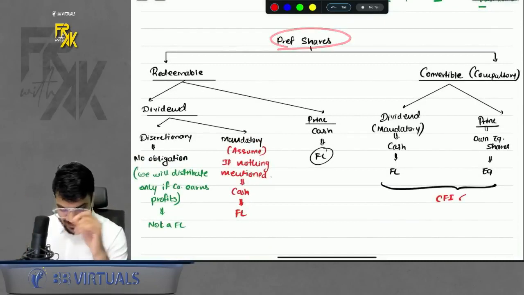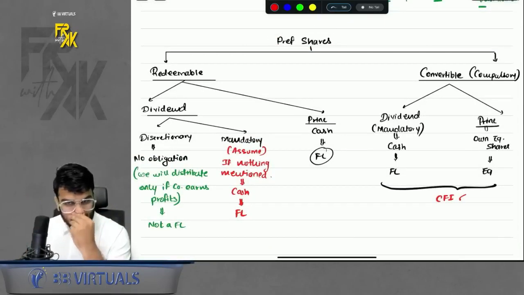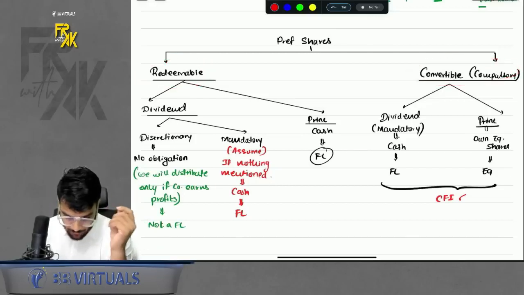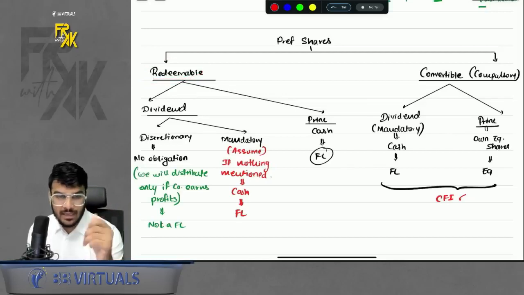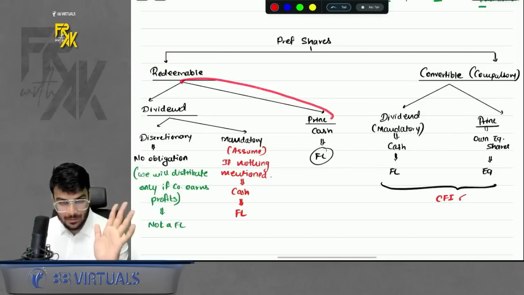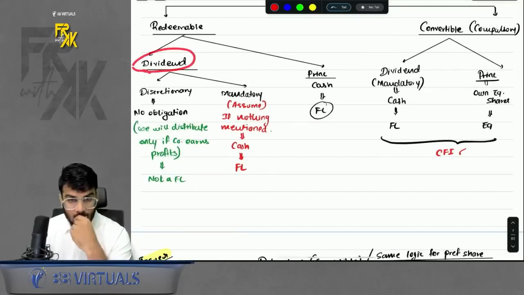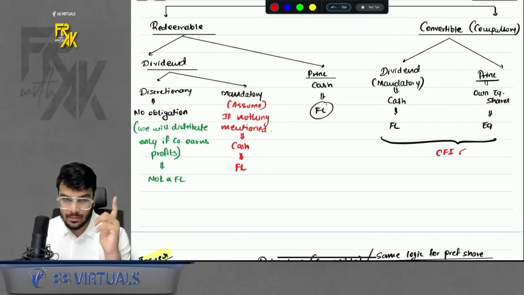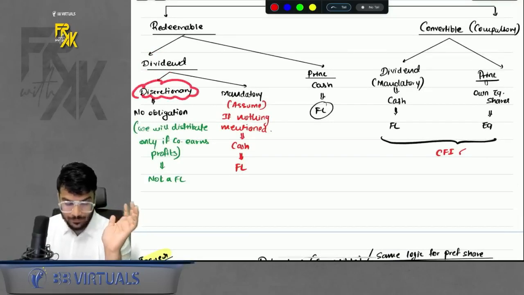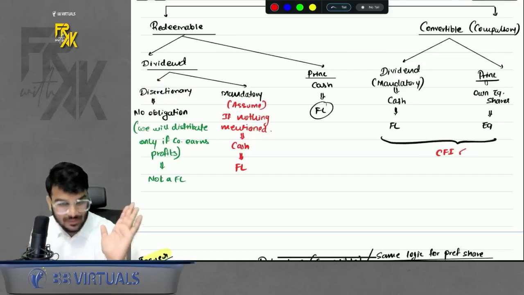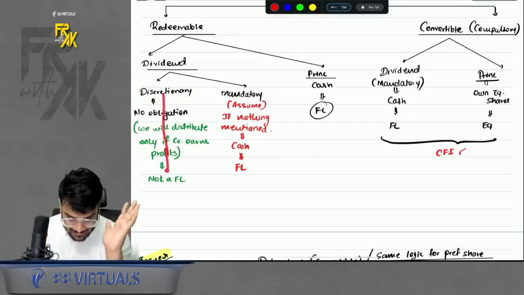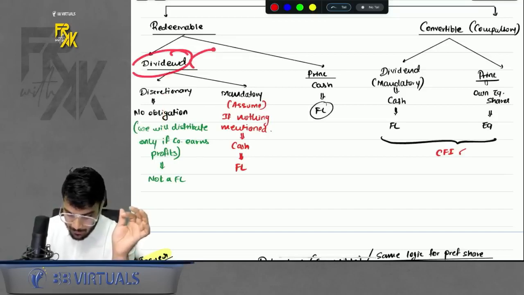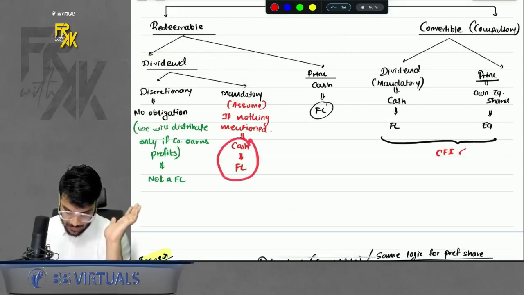Anyways, the same discussion applies to preference shares also. Preference shares again can be redeemable or convertible, right? If they are redeemable, in preference shares we pay dividend and we pay principal. Now for dividend, just remember, dividend can be discretionary also, can be mandatory also. If the dividend is discretionary, that means the company will pay the dividend only when they have funds. If anything is discretionary, there is no obligation, so it is not a financial liability. But if dividend payment is mandatory, it will be a financial liability.